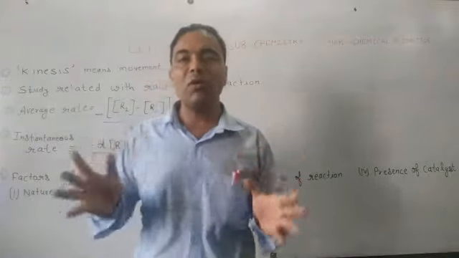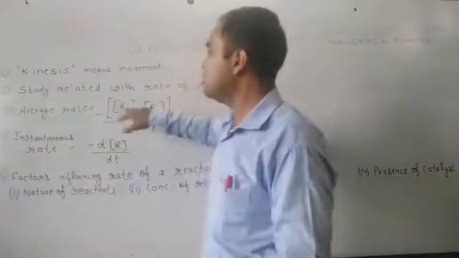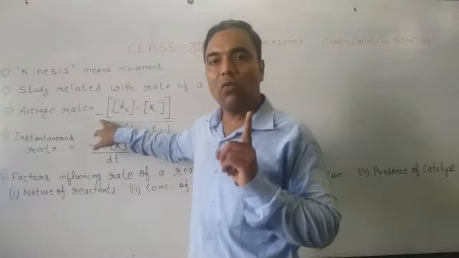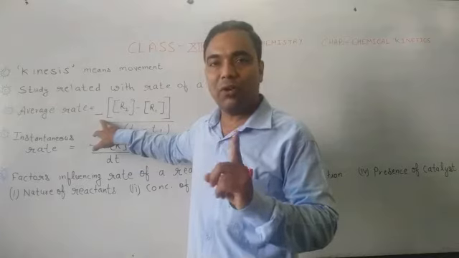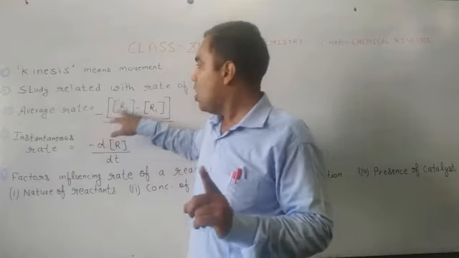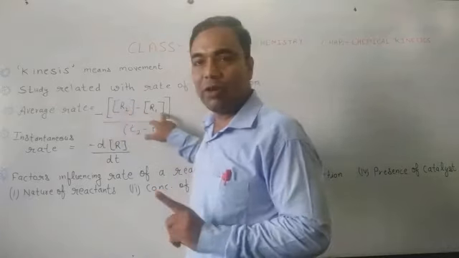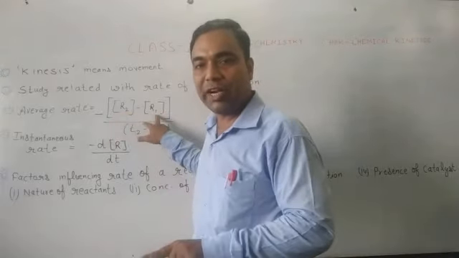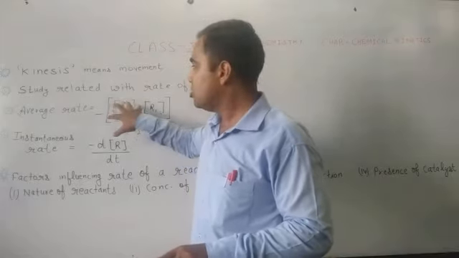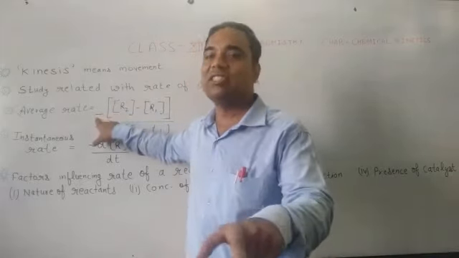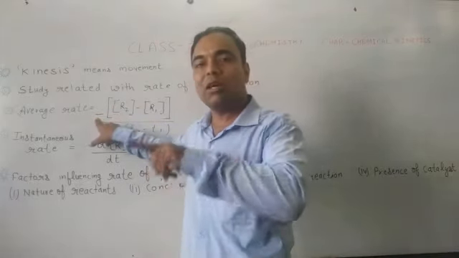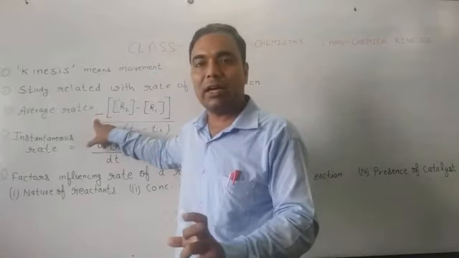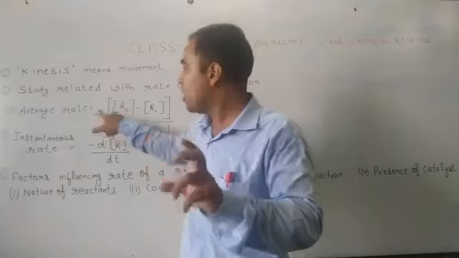When we are talking about average rate, we are considering the disappearance of different reactants, R2 minus R1, that is the change in the concentration of reactants, and the change is going to be a decrease, because our reactant gradually decreases with time, so we put a minus sign in front of the reactant. If we have products, then we will write plus here.